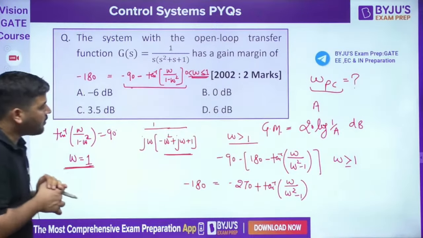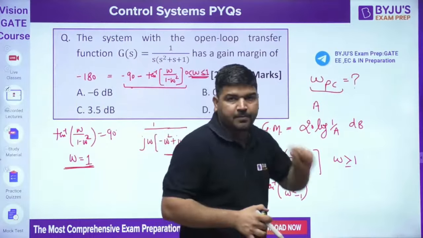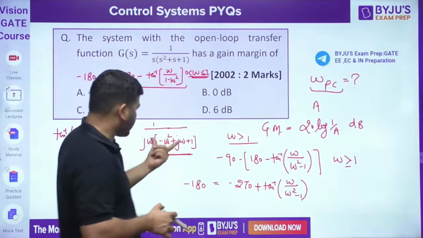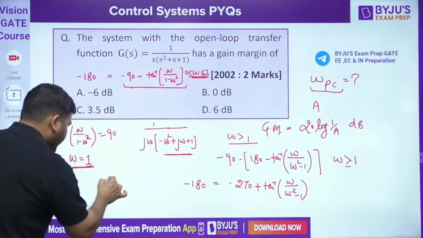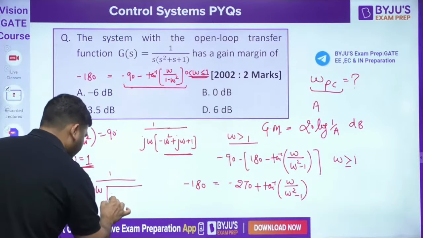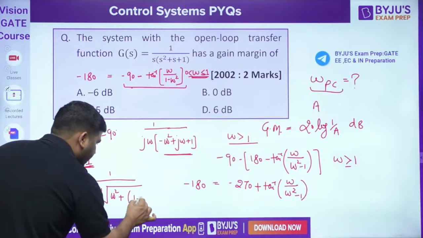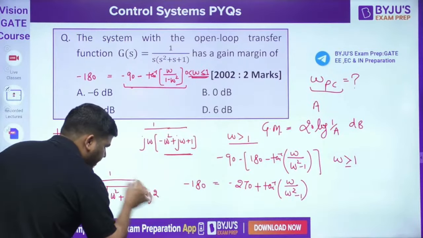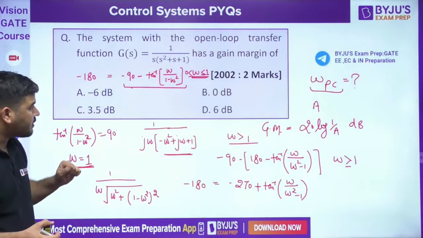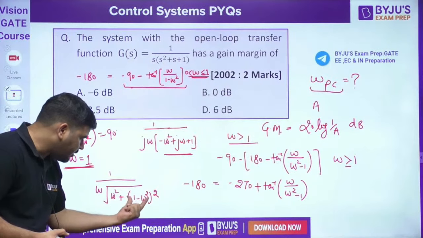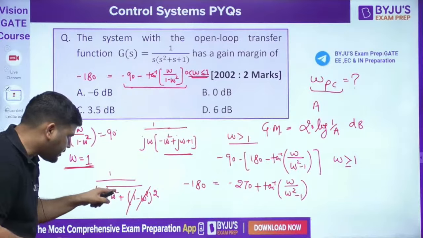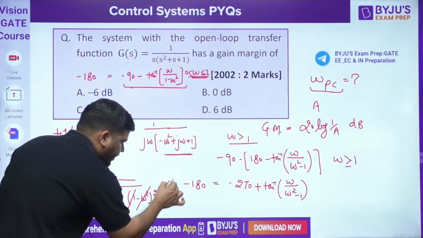That's correct. Now, once you get this omega PC, how to calculate the gain margin? Now you have to calculate the magnitude. So what is the magnitude of this function? Let's calculate the magnitude. 1 divided by omega root of, tell me guys, root of omega square plus 1 minus omega square whole square. Okay, this is the magnitude, guys. What is this magnitude? At omega equal to 1, let's calculate the magnitude. This is gone, this will become 1. Omega equal to 1, this is 0, and this is 1, this is also 1. So magnitude become equal to 1.